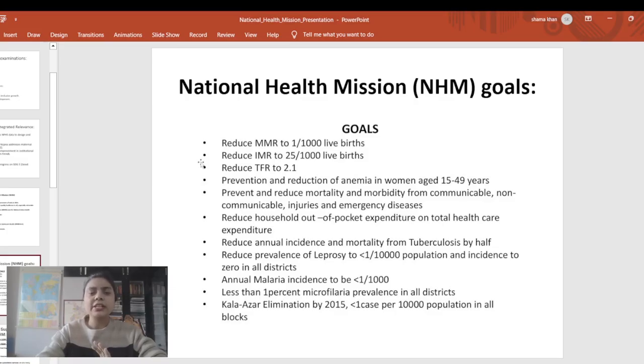Next, we have to reduce the incidence of mortality from TB, and we also have to reduce the cases of malaria. We have to work towards Kala-azar elimination. So these are the goals which have been put under the National Health Mission.